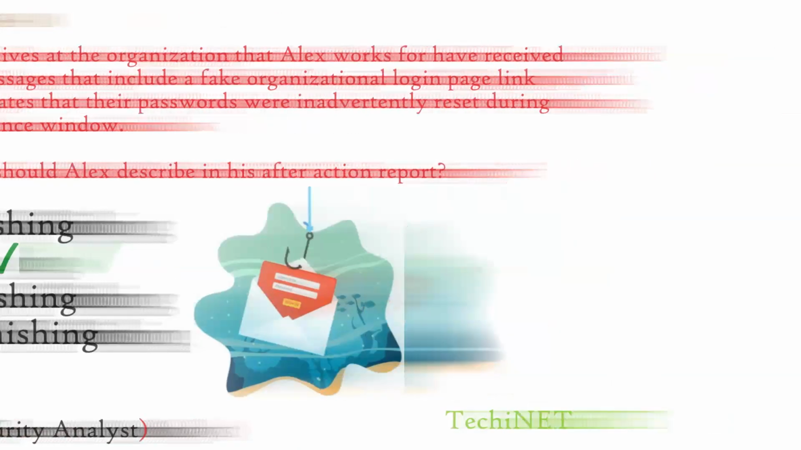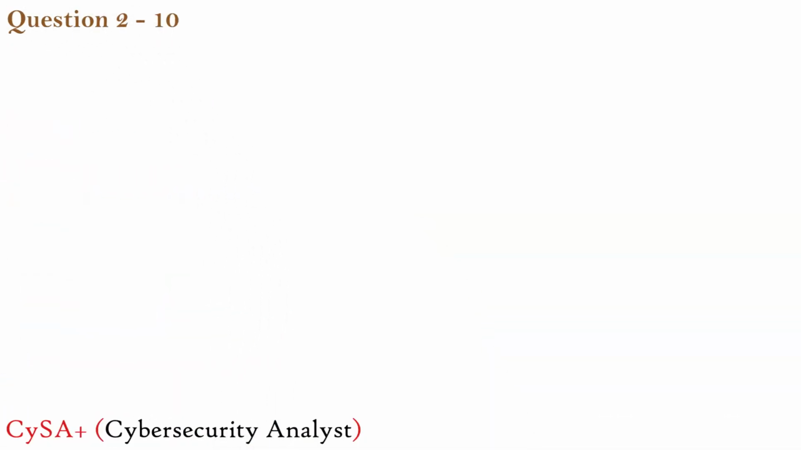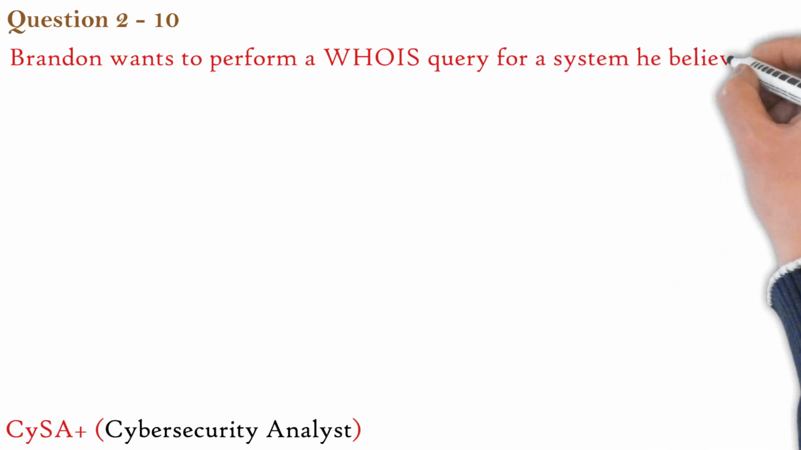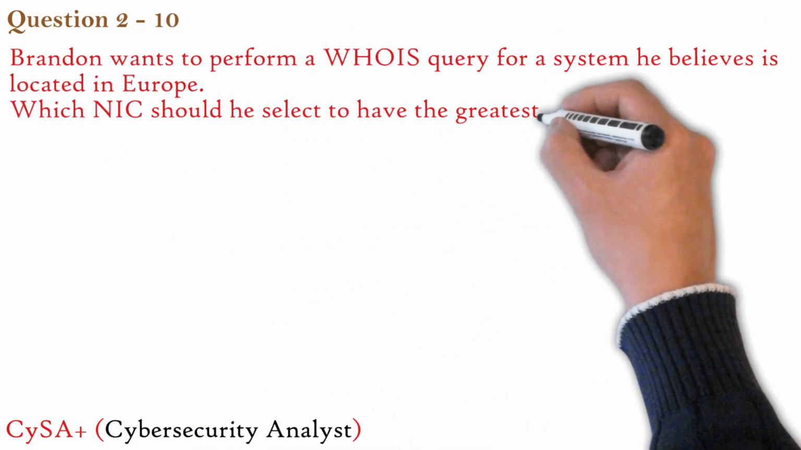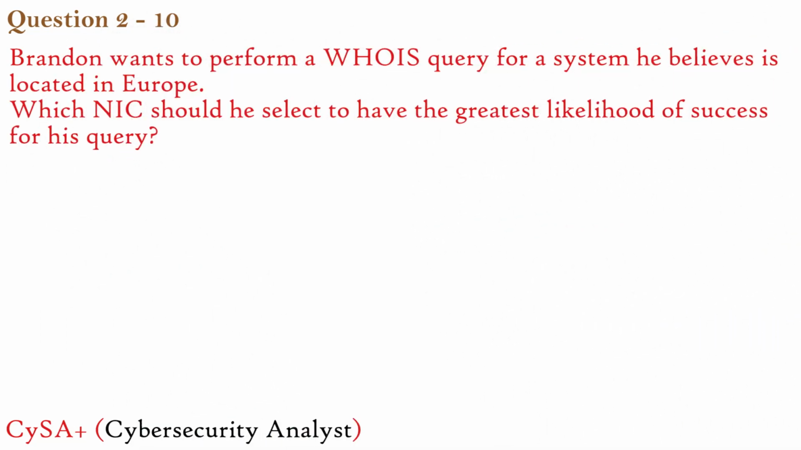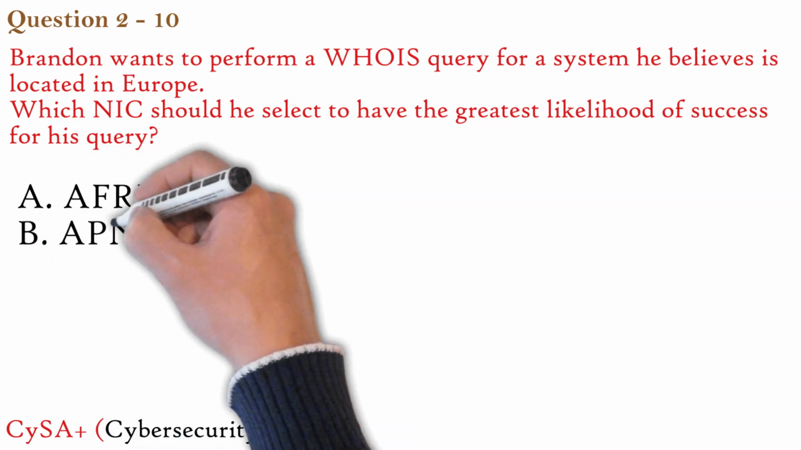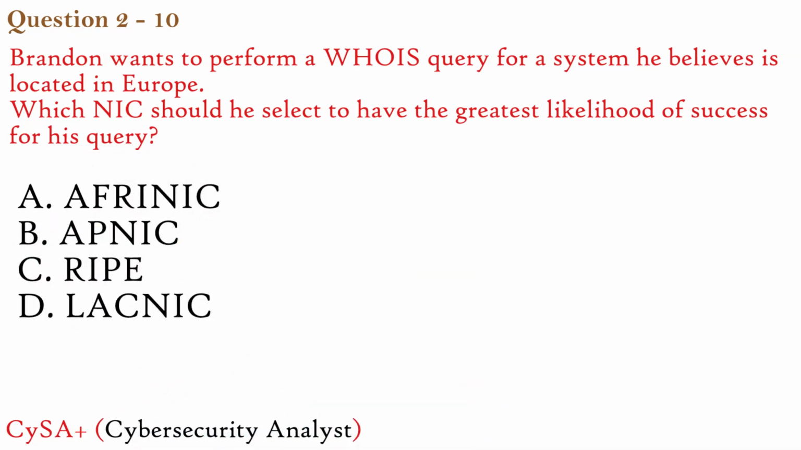Question 2. Brandon wants to perform a WHOIS query for a system he believes is located in Europe. Which NIC should he select to have the greatest likelihood of success for his query? Options. A. AFRINIC. B. APNIC. C. RIPE. D. LACNIC. Let's see these abbreviations that will help us understand the location.